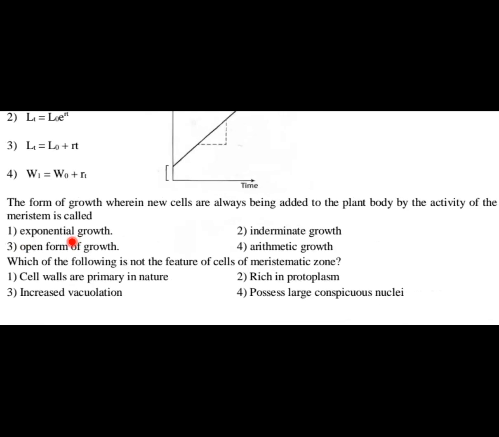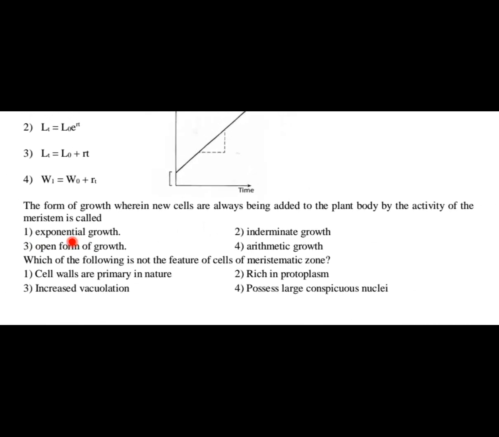Question number 6: the form of growth wherein new cells are always being added to the plant body by the activity of the meristem is called exponential growth, indeterminate growth, open form of growth, or arithmetic growth. This is an NCERT statement directly asked as a question here. I told you a few minutes back, in plants the growth is said to be indeterminate, and new cells are being added continuously by the activity of meristem. What is this phenomenon called? This is called open form of growth.